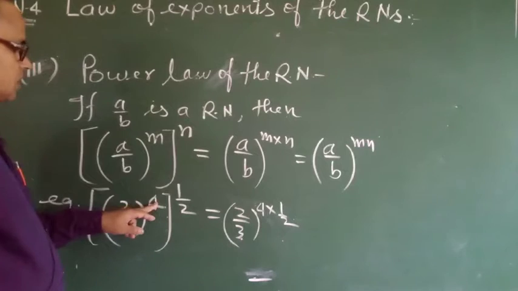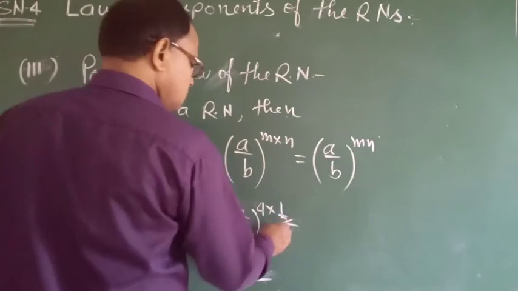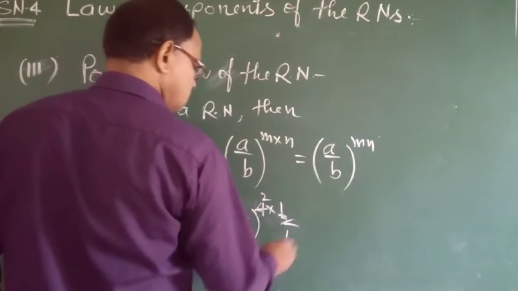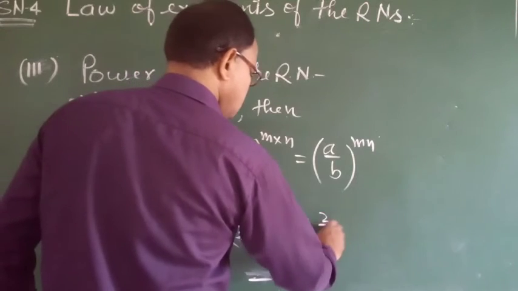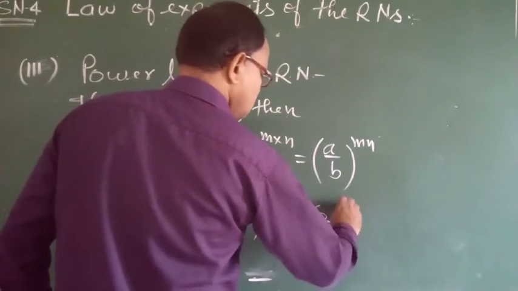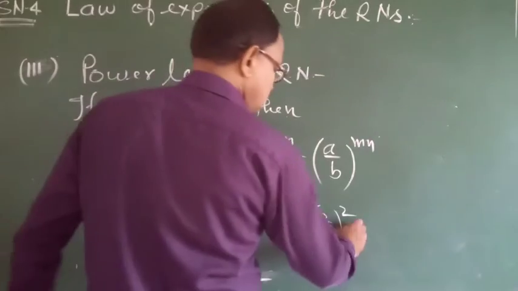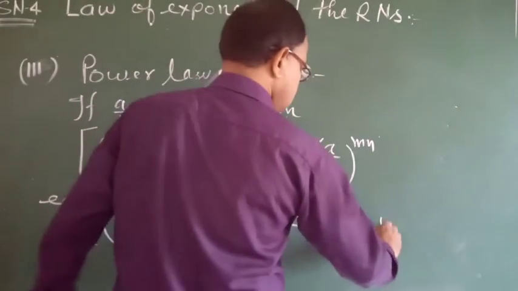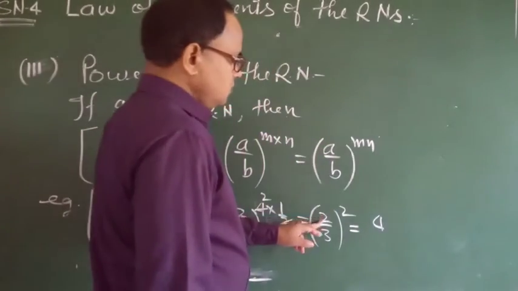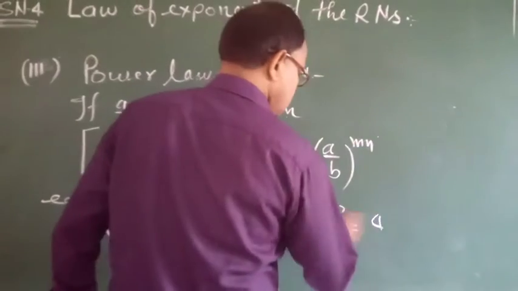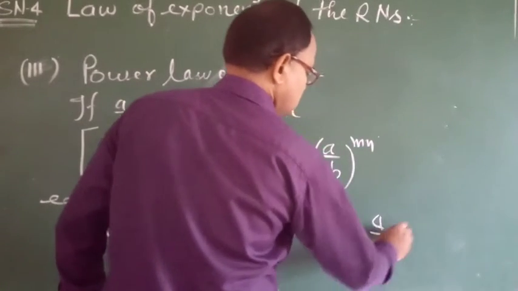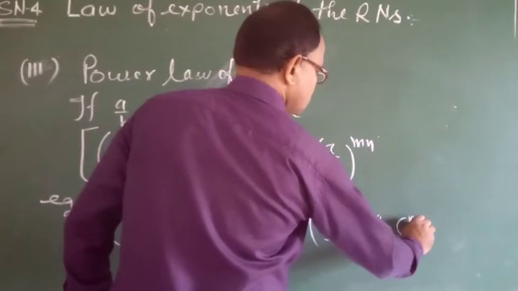Power multiply power: 2 ones are 2, 2 twos are 4. Thus we get 2 by 3 to the power 2. You can also expand it: 2 by 3 into 2 by 3, we get 4 by 9, which is a rational number.